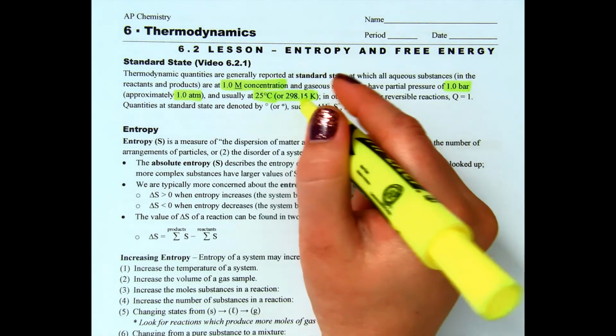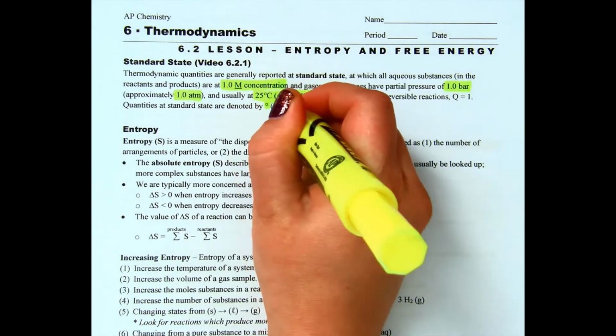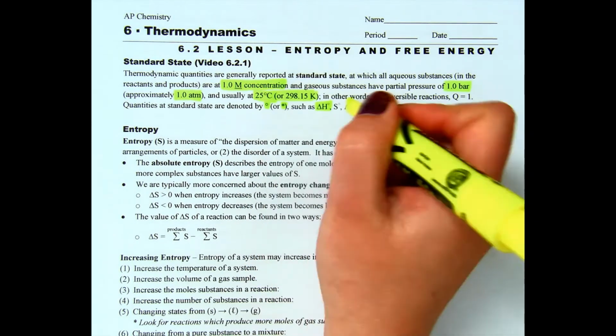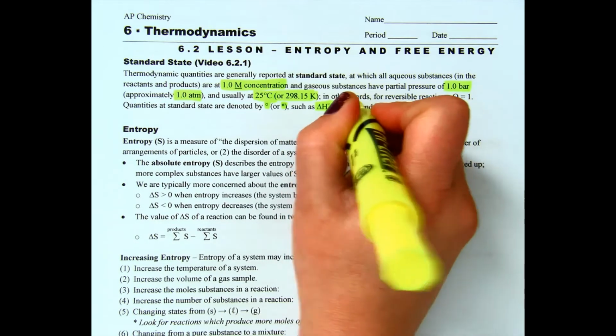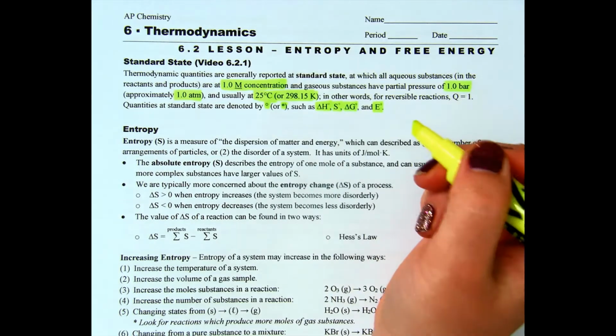Quantities at standard state are denoted by naught, or sometimes you'll see a little bar through them. So as the change in enthalpy naught, delta H naught, S naught, delta G naught, and we'll see what that is in just a second, and E naught.